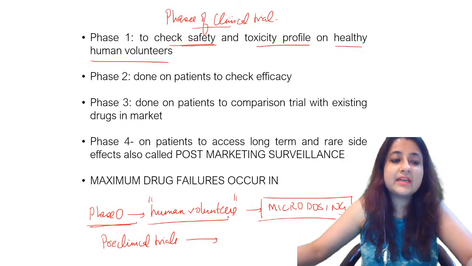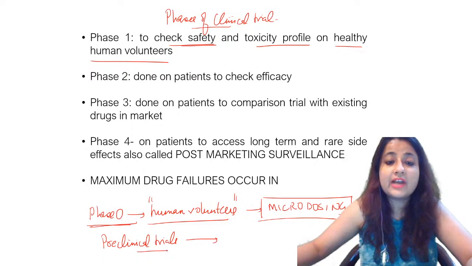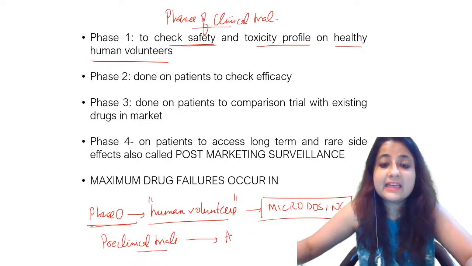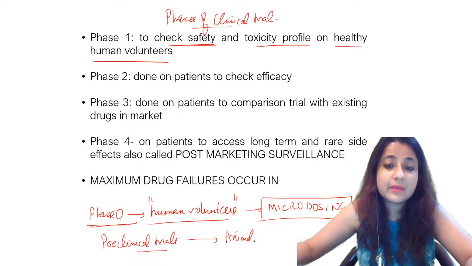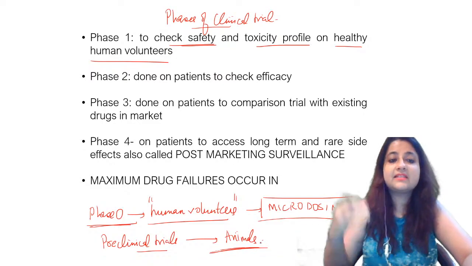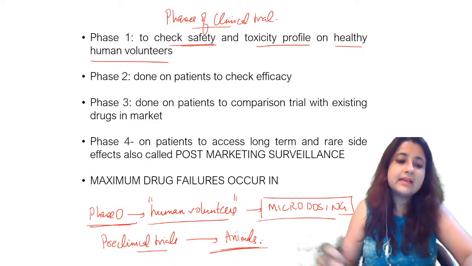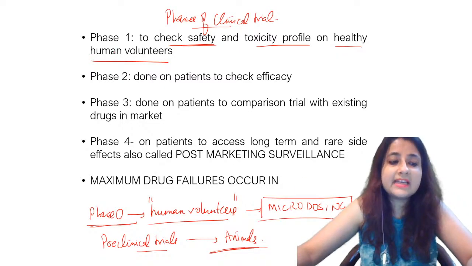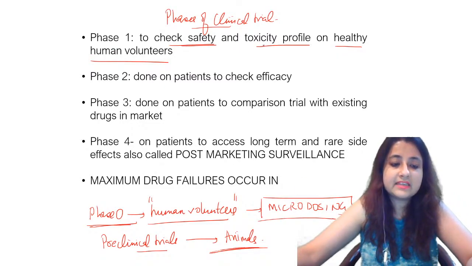Preclinical trials किसमें करते हैं everybody? Are they done on humans or are they done on animals? Preclinical trial, can you tell me guys? Put in the comment section quickly. Preclinical trials होता है animals में, where there is no ethical concern that we have to address. Clear? Am I audible everyone? Okay. Phase 1 is to check for safety and toxicity profile on healthy human volunteers.